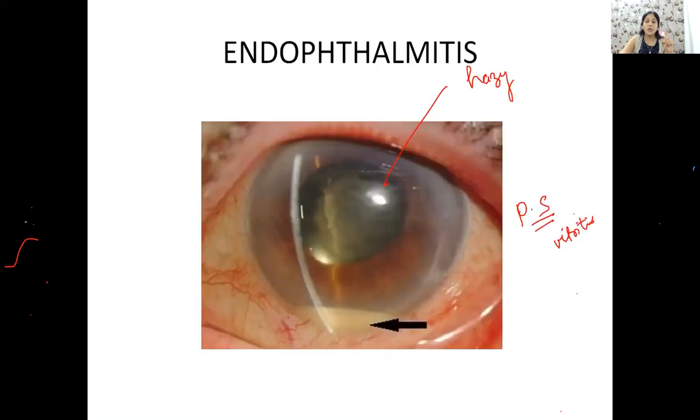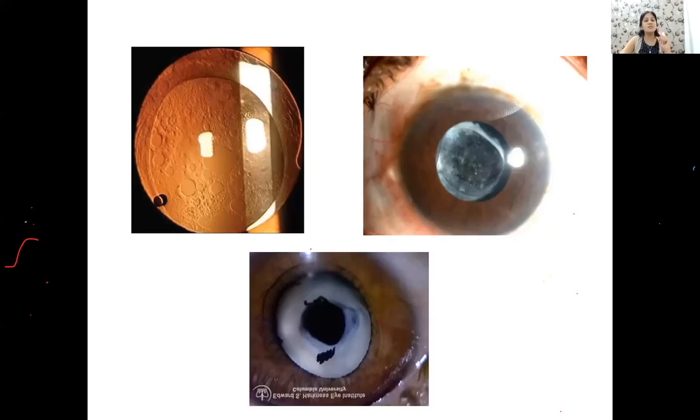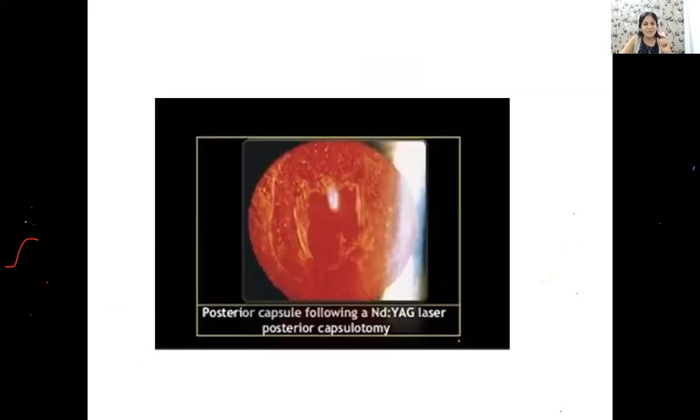Okay. Now this is also a picture question. Everybody should be familiar with this. Now guys, I want to show you some pictures regarding PCO also, because they can ask you if this is the condition after the cataract surgery, how will you treat? Yes, how do we treat PCO? What is the treatment option? The treatment is that you will do a Nd:YAG laser posterior capsulotomy. So this is your capsulotomy opening.